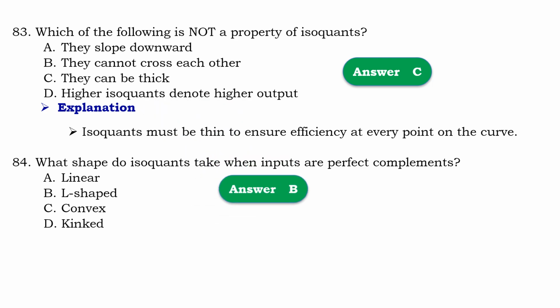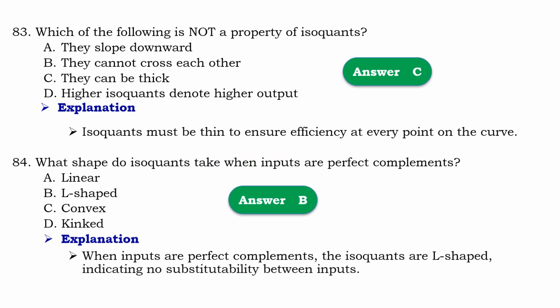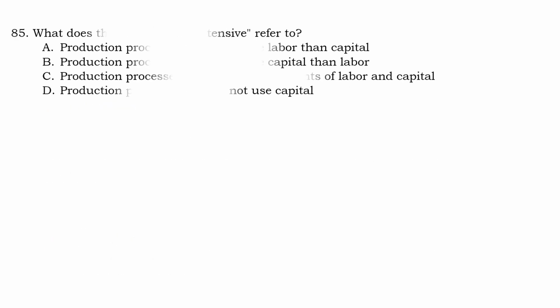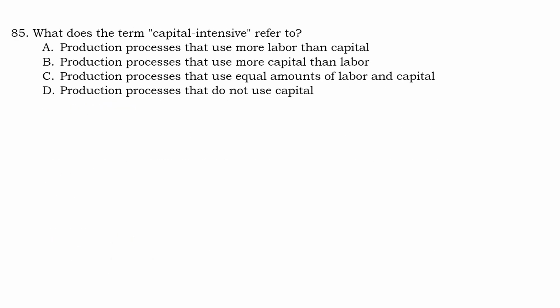So that should be B, L-shaped. Means that when input are perfect complement, isoquant are L-shaped, indicating no substitutability between inputs. Question number 85. What does the term capital intensive refers to?